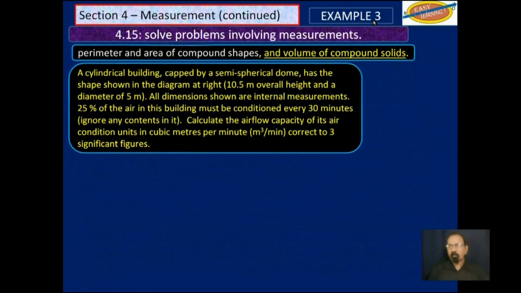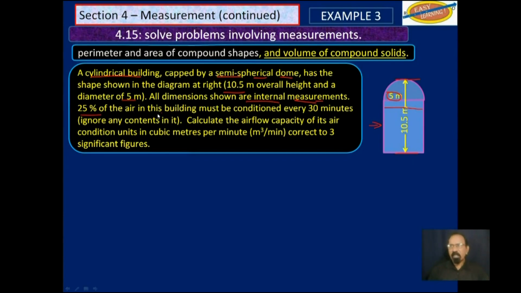Example 3. A cylindrical building capped by a semi-spherical dome has the shape shown in the diagram at right. So this is the cylindrical part. That's the semi-spherical dome. In total, that is 10.5 meters, and the diameter is 5 meters. All dimensions are internal dimensions, so you don't have to take into account thickness of walls.